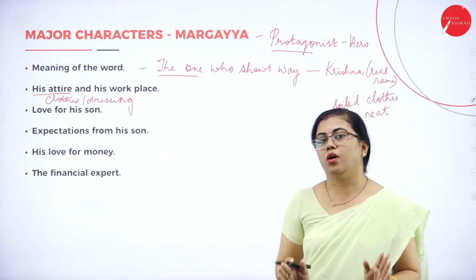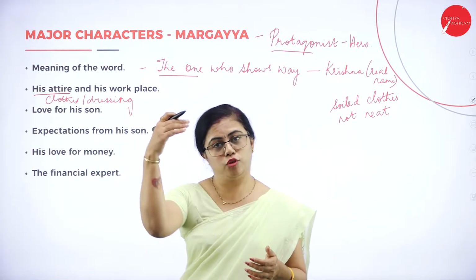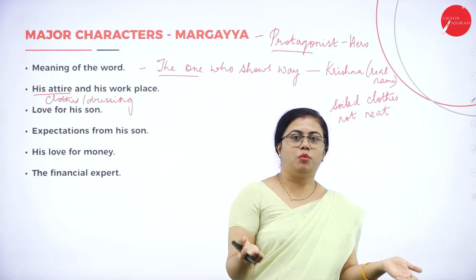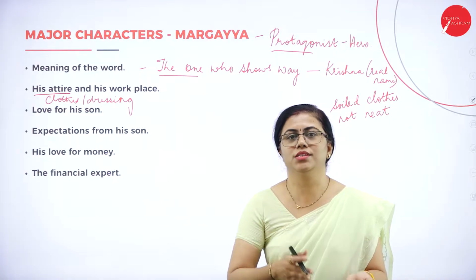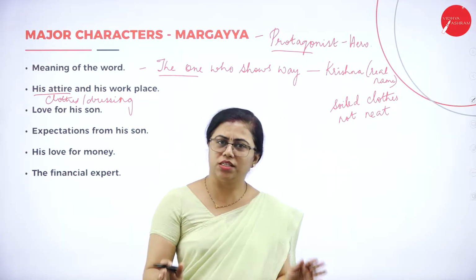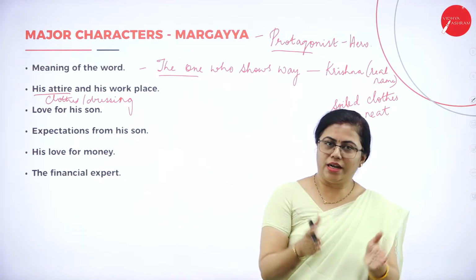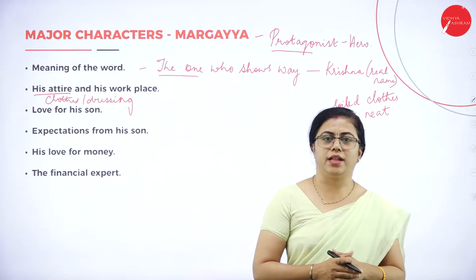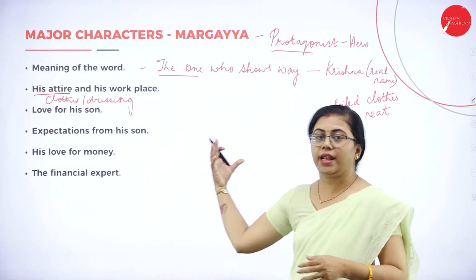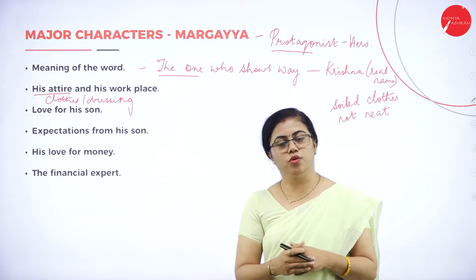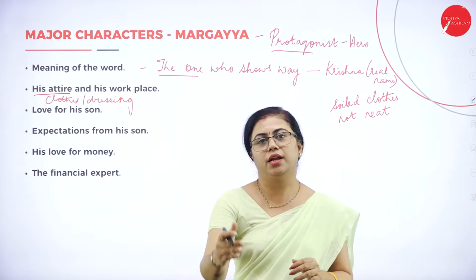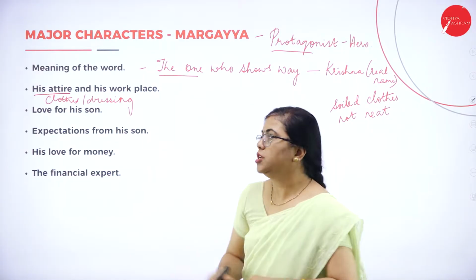It depends on how you write. Suppose you're writing for 10 marks, you will have to write 1.5 pages, so you will have to add your own words. If you're writing for 1 mark, you can just say he was a very greedy man, or he was a person who wanted to earn more money. That is for 1 mark. If you're writing for 5 marks, then reduce it. Whatever is required, that much you can write. For 10 marks, you need to add points that may not be related to the character sketch, but with which you can show the relationship of Margaya with others also.